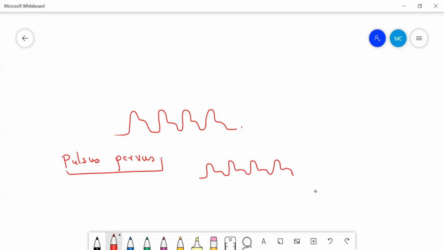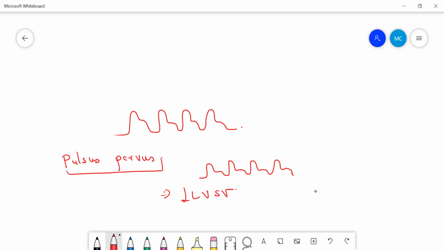It has a low amplitude, and you can understand why it is occurring, because there is a decrease in the left ventricular stroke volume. There can be heart failure, or there can be some stenosis, because of which there is a decrease in the left ventricular stroke volume, leading to this pulsus parvus. Then next is your pulsus tardus.